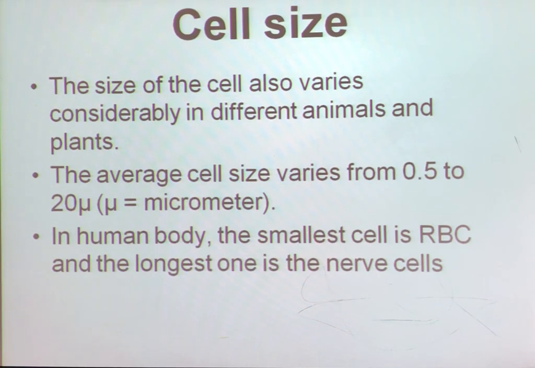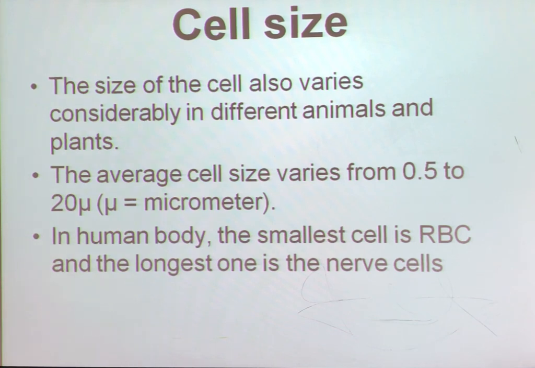Now, we will see cell size. The cell size also varies in different animals, but the size of a cell is not related to the size of any particular animal. For example, the elephant is very big in size, but its cells are not big. Neuron or nerve cells, which perform a similar function, are also the same size in the elephant.